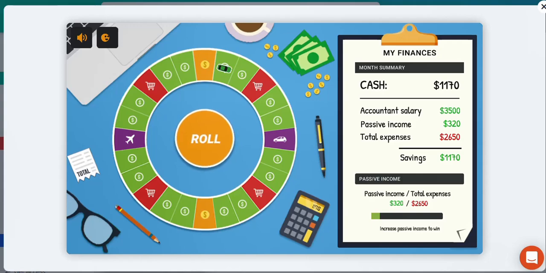Alright, so you can see we've increased our passive income. We're moving in the right direction. We still have enough cash for unforeseen expenses that could potentially materialize. So we always need to make sure that we have enough money available, kind of like an emergency fund, perhaps. You never ever want to run out of money, so you want to keep as much of it as possible, but also not lose out on opportunities to invest in things like property and shares. So let's roll the dice again.